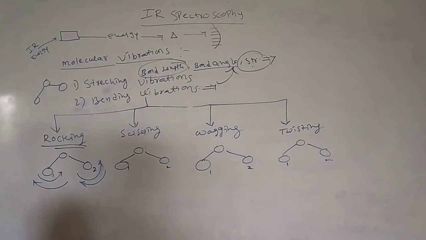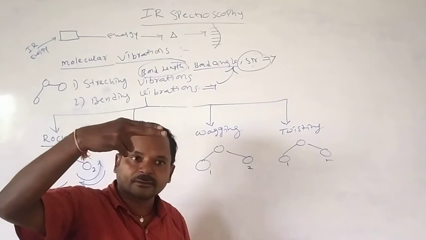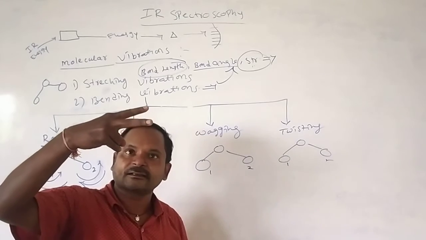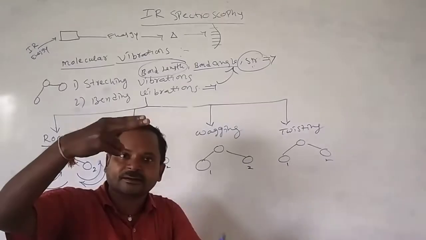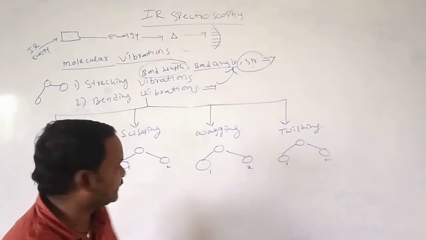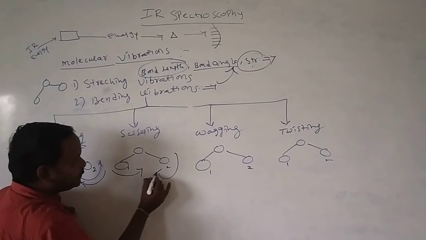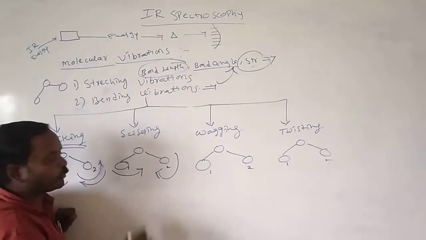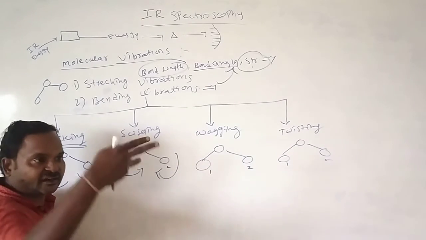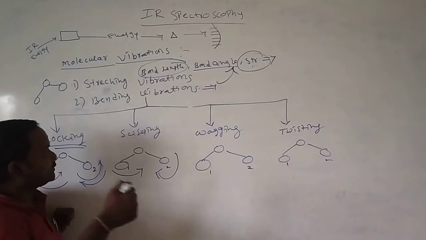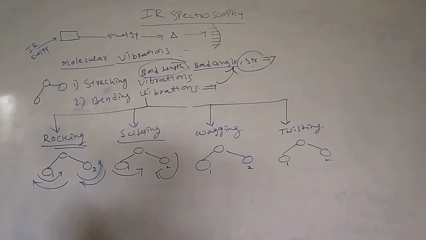Okay, next, scissor. Scissor means when you cut with a scissor, how will it cut the molecule. One will come from upside, the other will come downside. Like this only we cut. That is what we call scissoring. Scissoring means this will come this side and the other will come the opposite side. One in a clockwise direction, the other in an anti-clockwise direction. Scissoring. This type of bending vibration we call scissoring vibrations.